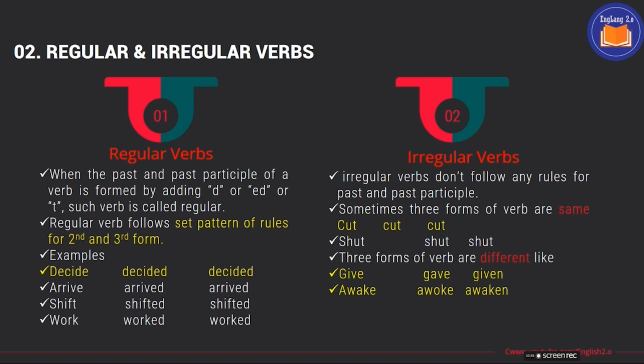Now come to the irregular verbs. Irregular verbs don't follow any rules for past and past participle. Sometimes three forms of verbs are the same, like for example, cut, cut, cut. First, second, and third form are the same. Shut, shut, shut. And sometimes three forms of verbs are different, like give, gave, given; awake, awoke, awaken. So these are irregular verbs. We don't have any regular pattern for making the second form.